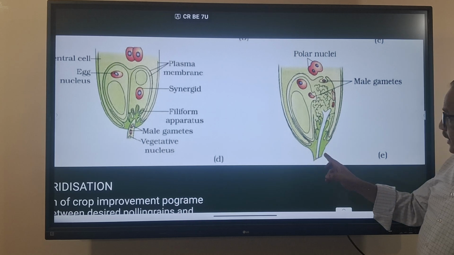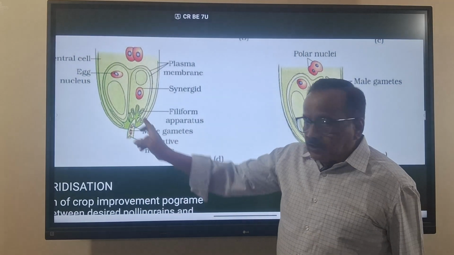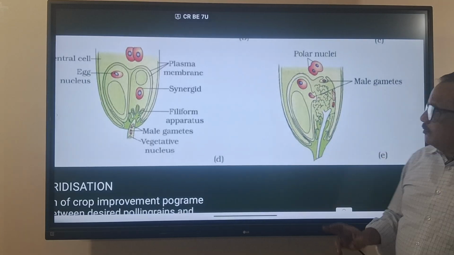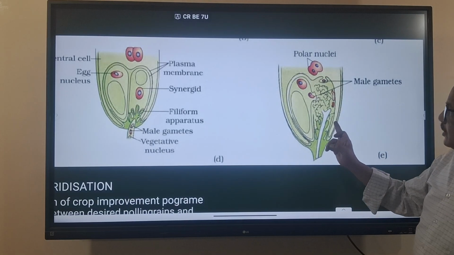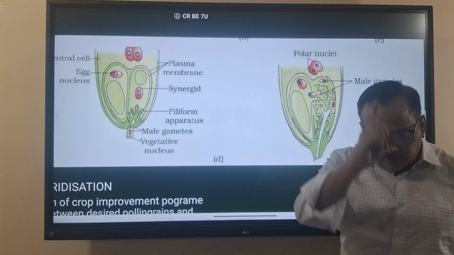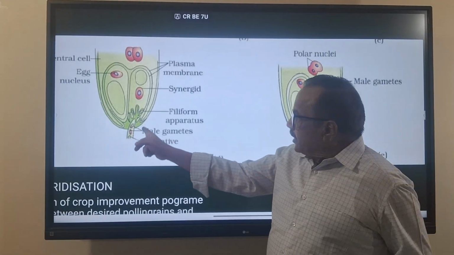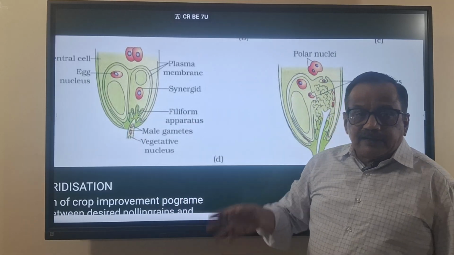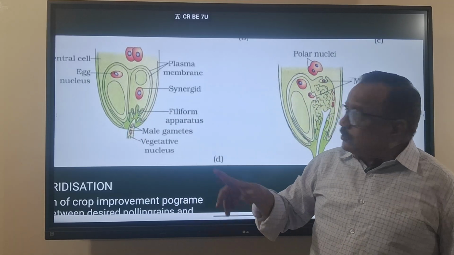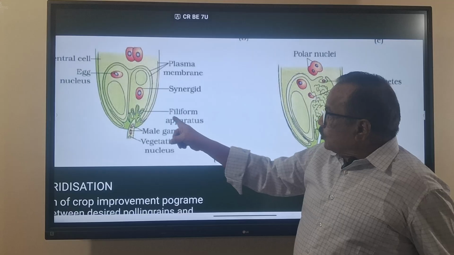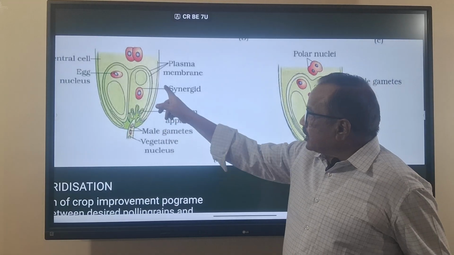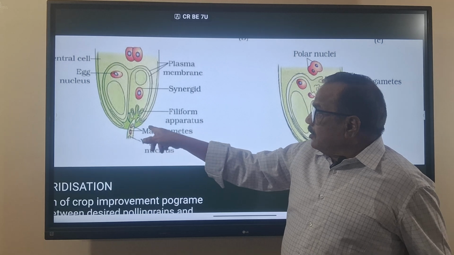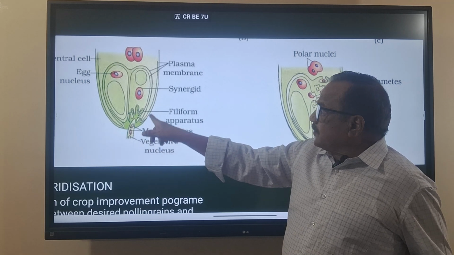Now, on entering the embryo sac, what will it do? The pollen tube will enter one of the synergids. Important point: it enters one of the two synergids, and it is guided to enter the synergid through the filiform apparatus, which is present at the micropylar side, the germ pore side.